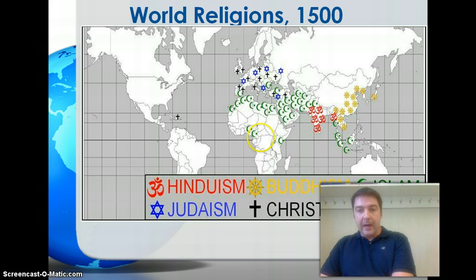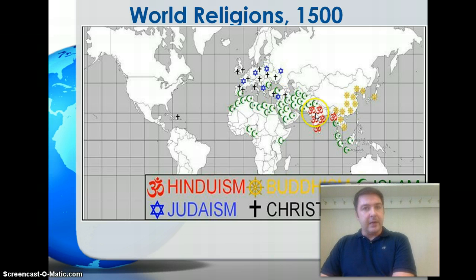We see across North Africa the green here for Islam, spreading into the Middle East and up into southeastern Europe. We see Christianity, largely a European religion at this point in time, 500 years ago, with Judaism spread throughout here in blue, throughout Europe and into portions of the Middle East.